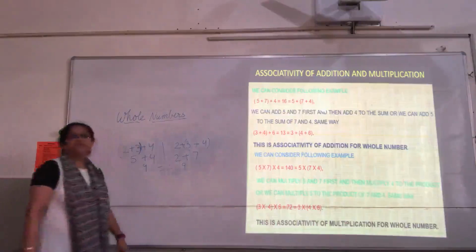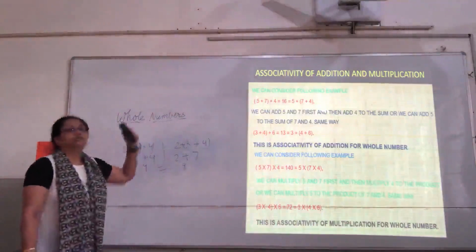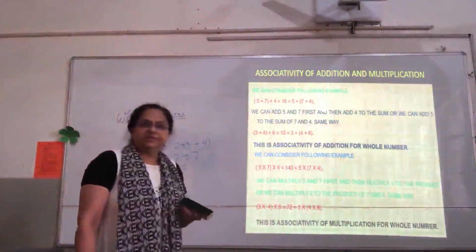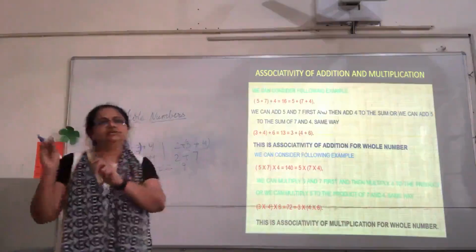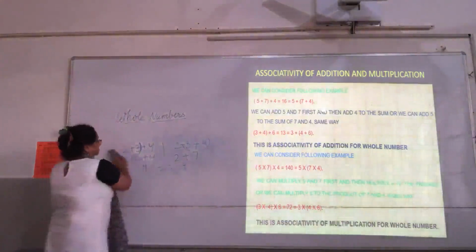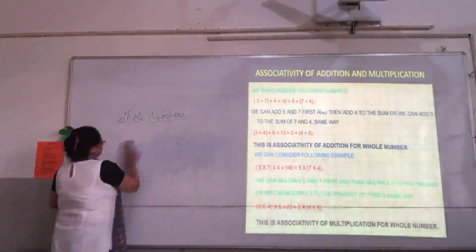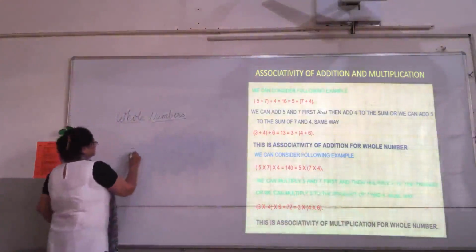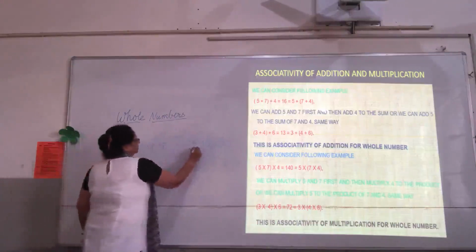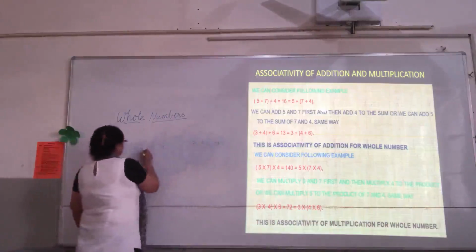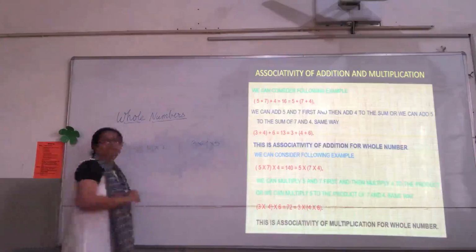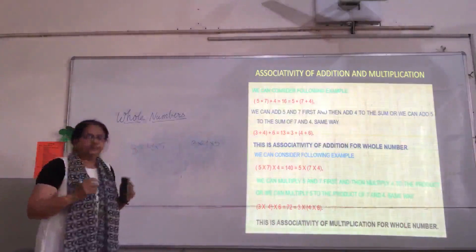So what we have seen is that associative property holds true for the addition of whole numbers. Associative property, I repeat, children, is just changing the group of the numbers. The numbers remain the same. Coming to the multiplication, children. Let us take three numbers. Let us take 3, 4 and 5. Now we have to see whether the product remains the same or not if we change the grouping of the numbers.